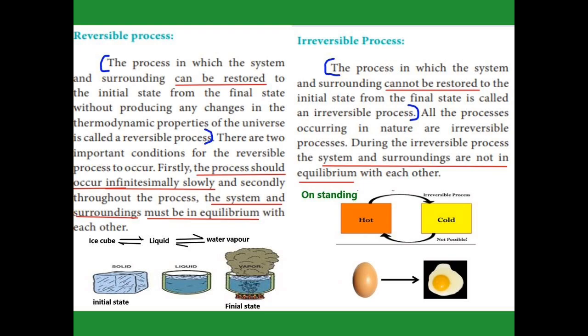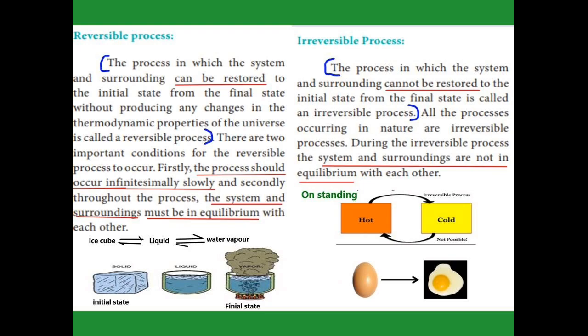Now see the diagram. In that diagram, first the ice cube goes to liquid state and the liquid goes to vapor state. Again on condensing, the water vapor slowly changes into liquid, and on condensing again, the liquid changes into an ice cube. Here the thermodynamic properties never change. For a reversible process to occur, we have to consider two important conditions.